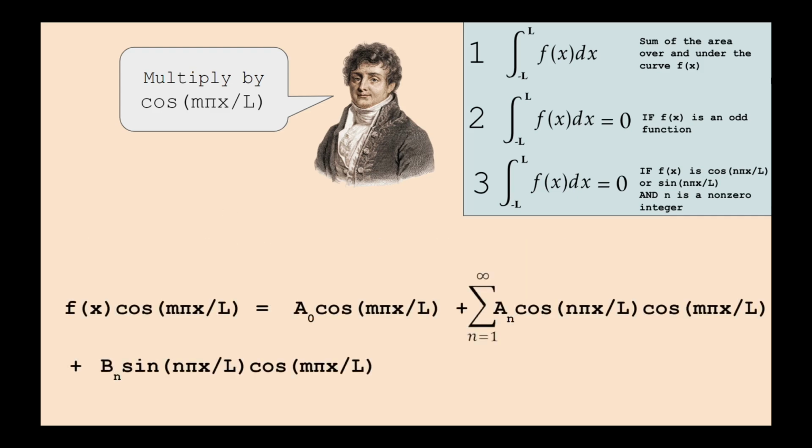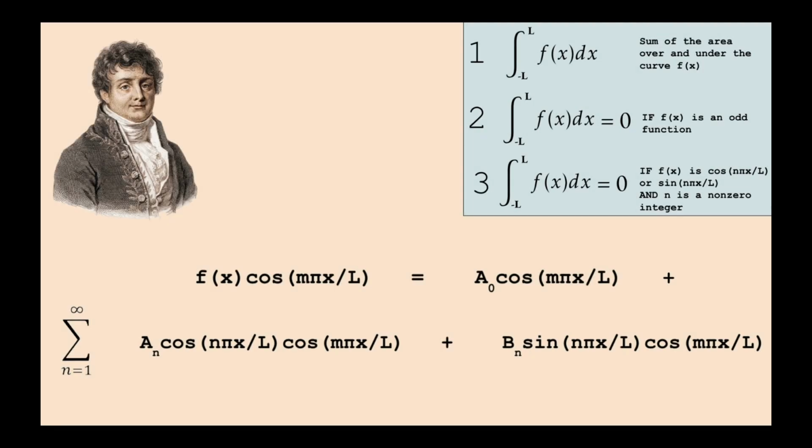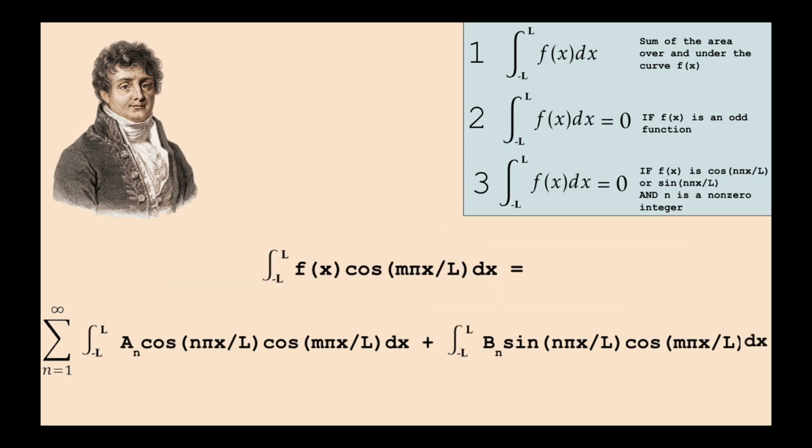Notice, because of our summation rules, we can put the cosine m pi x over L inside the sigma, as it is a constant. Next, I will integrate both sides from negative L to L. Now, our equation looks a little wonky, but it will work out. Once again, I can distribute the integrals inside of the sigma. Here is where the magic happens. By our third rule, the first part of the equation is 0. It can go away now.